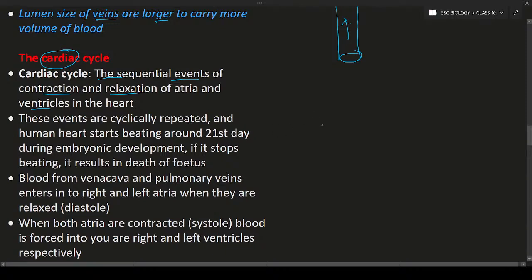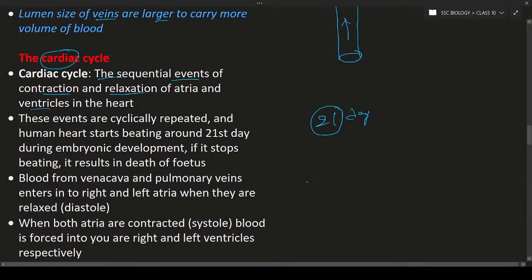So here the human heart starts beating on the 21st day of fetus development, which you can call embryonic development. If the heartbeat stops on the 21st day, or if the heart doesn't start beating, in that condition the fetus is going to die. The fetus is nothing but the developing baby. So this is about the cardiac cycle in case of embryonic development.